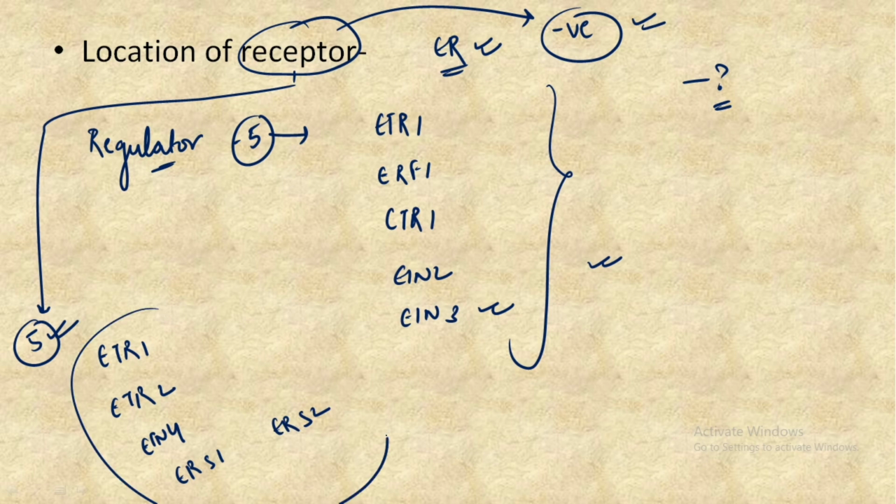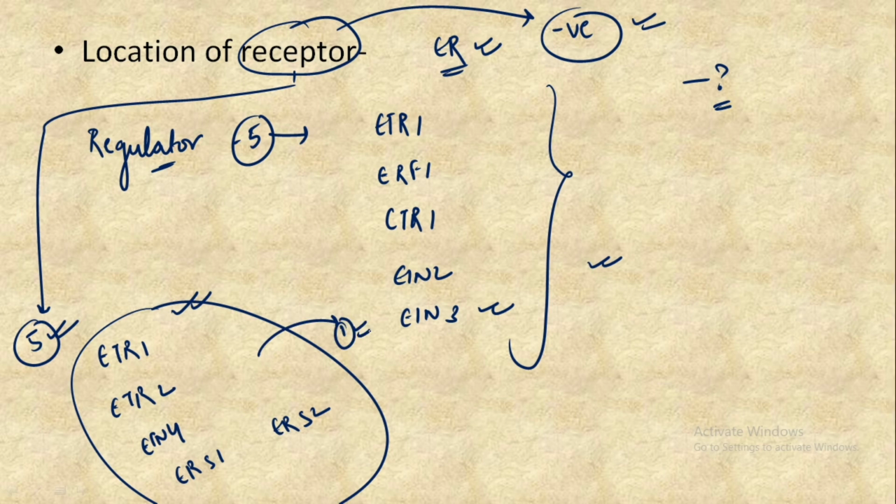All of these receptors have been discovered in Arabidopsis. Make sure you remember, even if you do not remember the names of these receptors, that there is more than one receptor present, because three to four times questions have been framed about the number of receptors present for ethylene signaling.